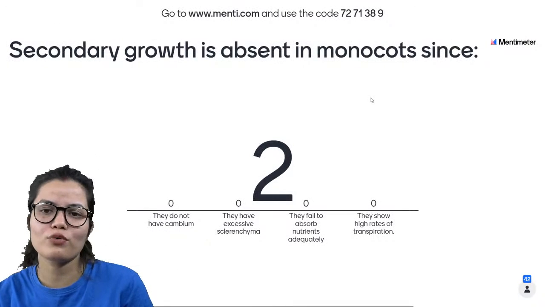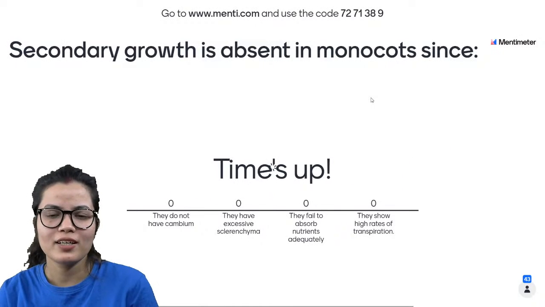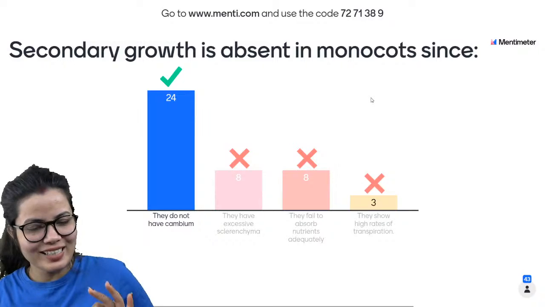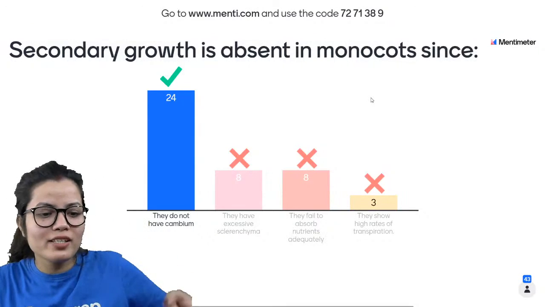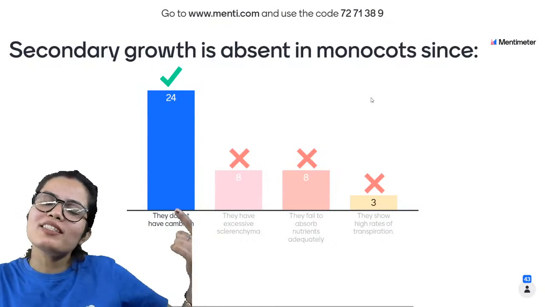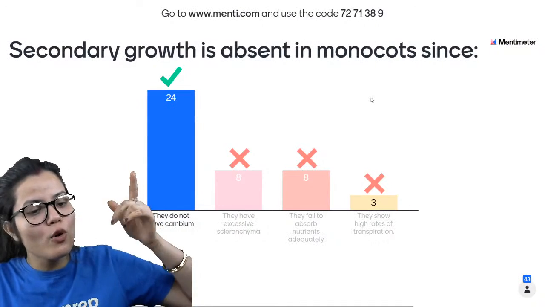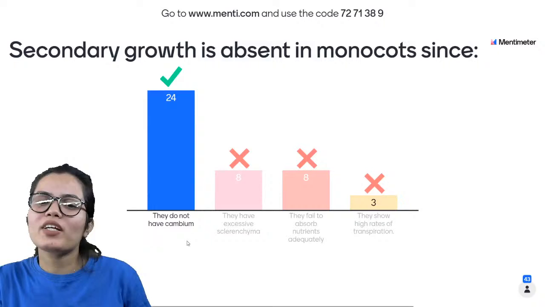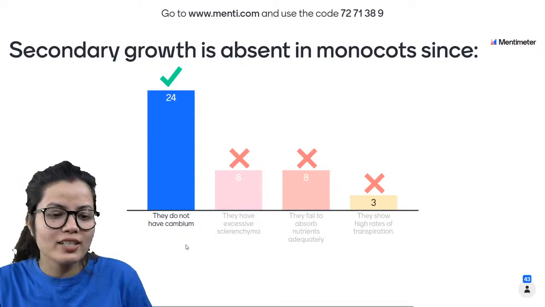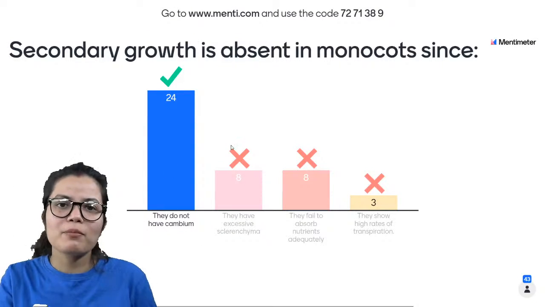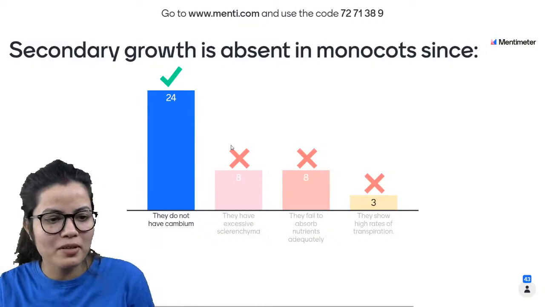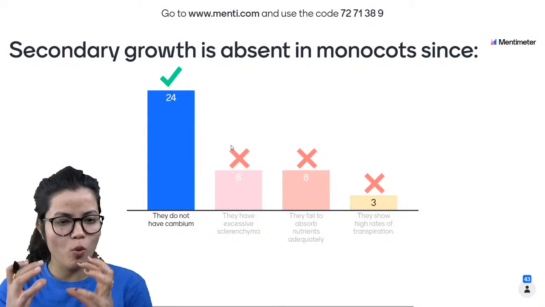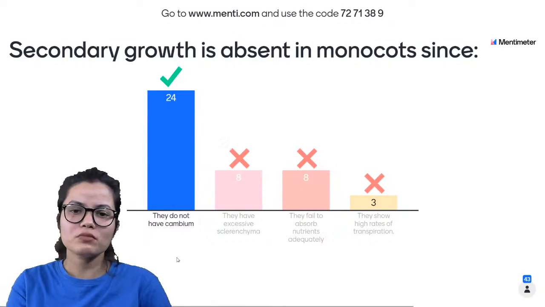Yes, we'll see how many of you. Okay, great. So 24 of you have marked it correctly. Yes, dear. Secondary meristem. We all know that secondary meristem is responsible for the secondary growth, and cambium is a type of secondary, or we can say it's a type of lateral meristem. So the correct answer is they do not have cambium. The monocots do not have cambiums. That's why they do not show secondary growth. I hope that the question is clear to all of you.